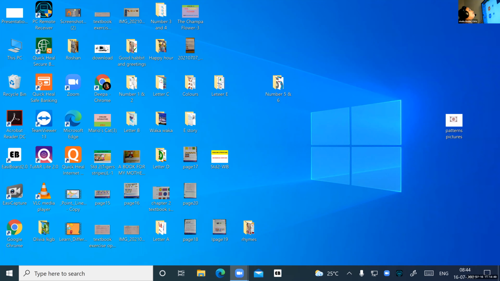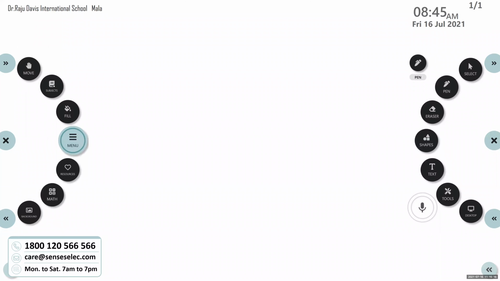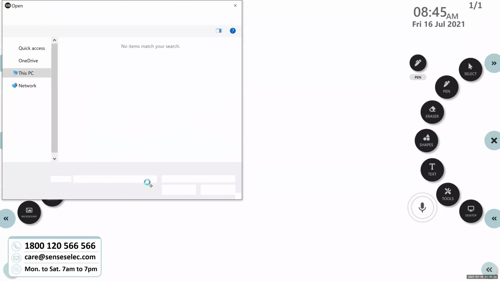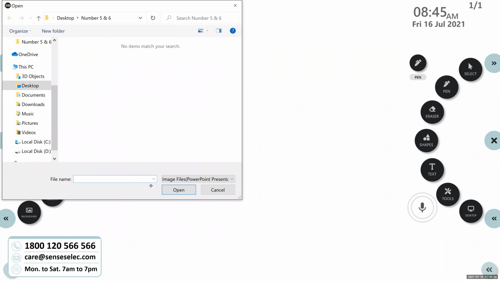While the screen gets loaded, I request all of you to be on page number 8. Page number 8. Are you ready? Do you have the pencil and eraser with you? For the textbook and workbook. Are you ready? Yes, ma'am. Okay, very good. Today we are going to do exercise 4.2.